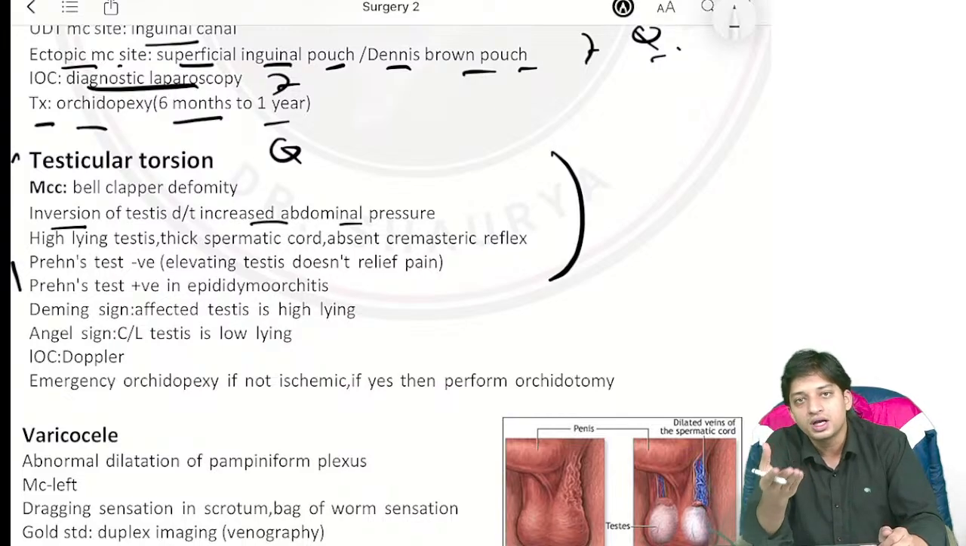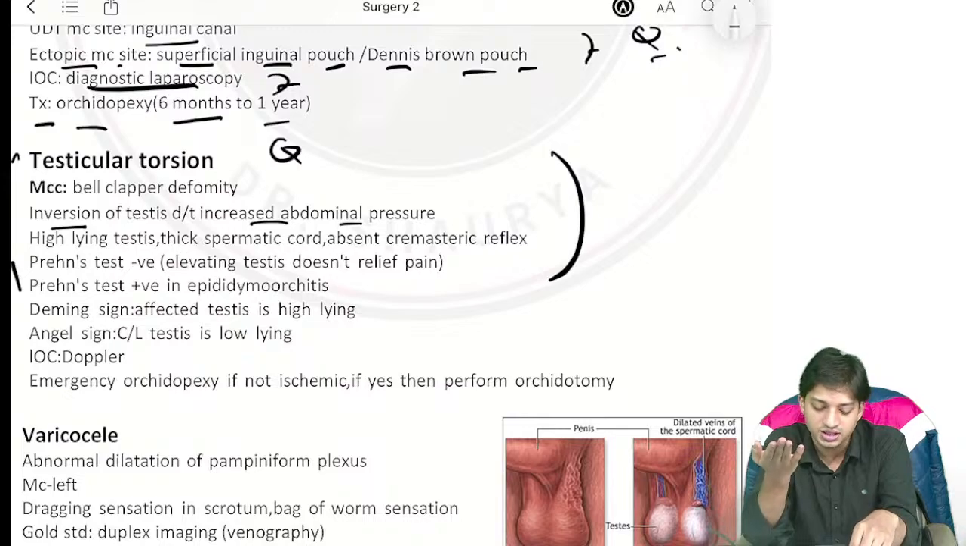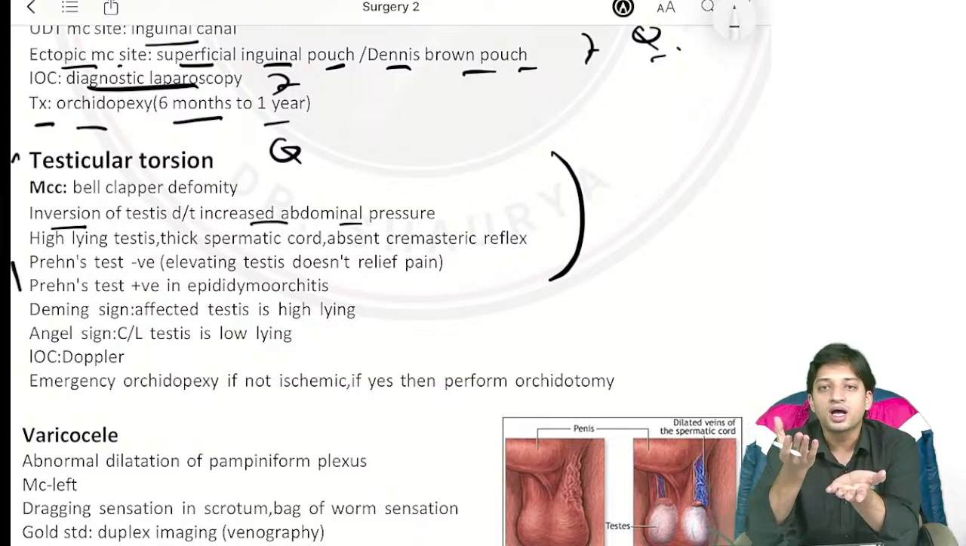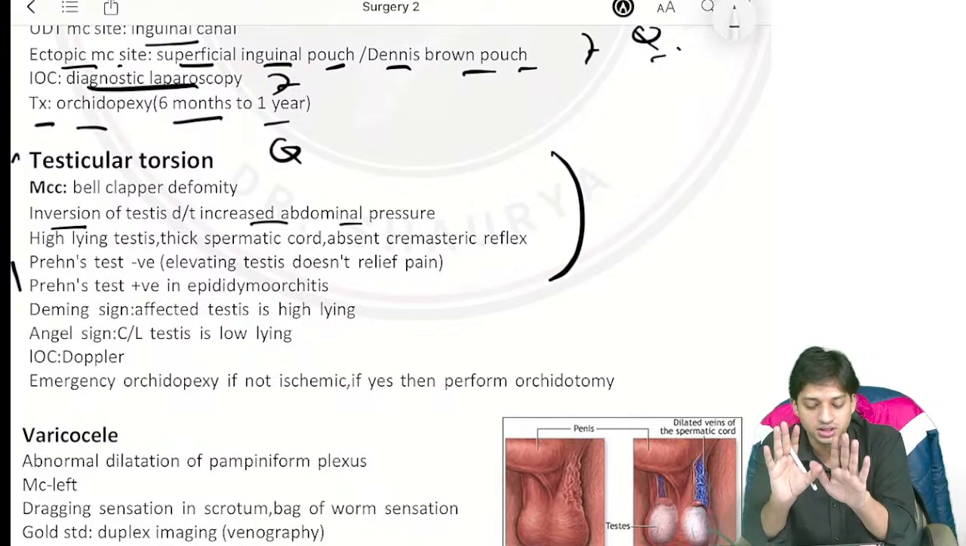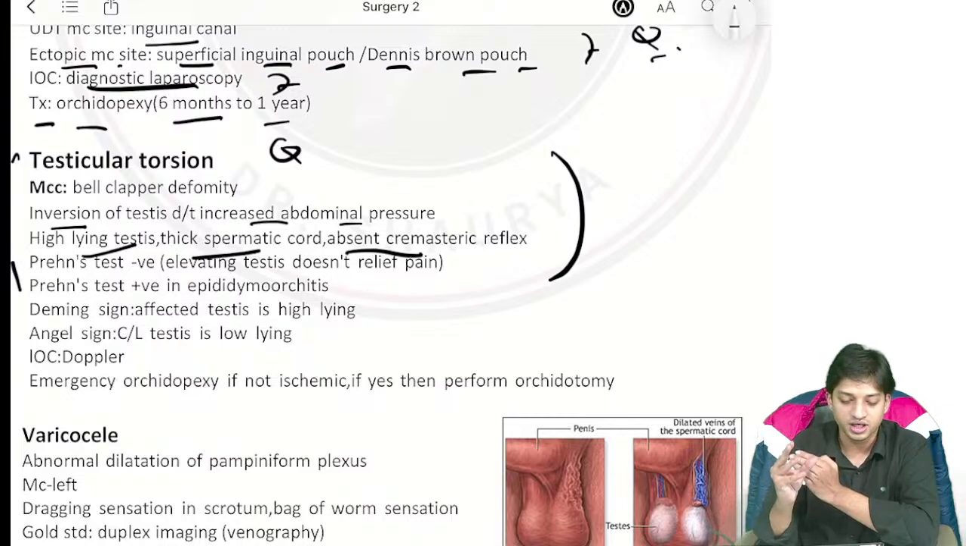Now, how will you recognize it? They will give you history for testicular torsion. They will tell you there is the high-lying testis, thick spermatic cord, and the cremasteric reflex will be absent. In the question, they will give you these important points, right? The testis will be high-lying, spermatic cord will become thick, and absence of cremasteric reflex will be there.